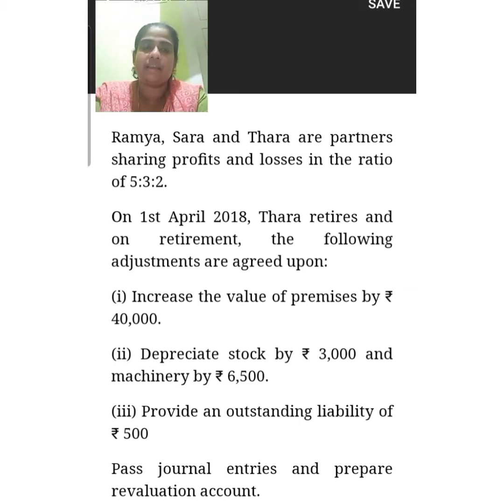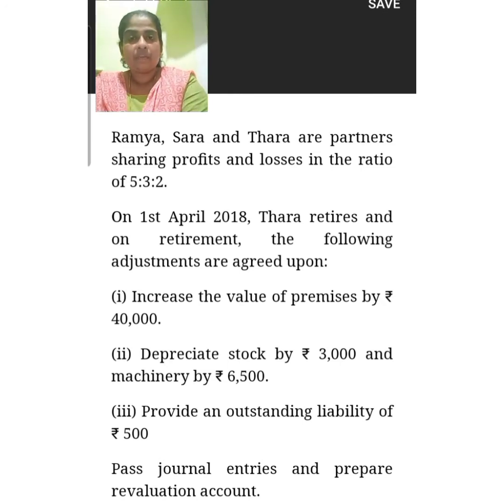Ramya, Sara and Tara are the partners sharing profits and losses in the ratio of 5:3:2. On 1st April 2018, Tara retires, and on retirement, the following adjustments are agreed upon. Increase in the value of premises by Rs 40,000, depreciate stock by 3,000 and machinery by 6,500. Provide an outstanding liability of Rs 500. Pass necessary journal entries and prepare revaluation account. The question is to pass the journal entries in the books of this partnership firm, and at the same time we are required to prepare the revaluation account.